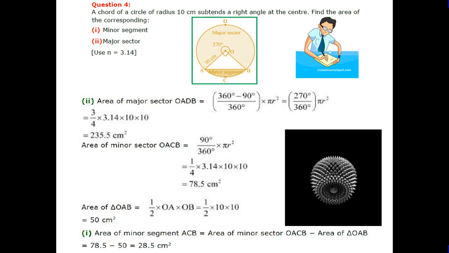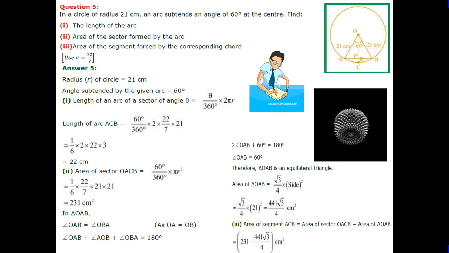Area of the minor sector OACB is equal to 90 upon 360 into pi r square, that is equal to 78.5. Area of triangle OAB is 1 by 2 into OA into OB, 1 by 2 into 10 into 10, that is 50 centimeter square. So area of the minor segment ACB is equal to minor sector OACB minus area of triangle OAB, that is equal to 28.5 centimeter square.